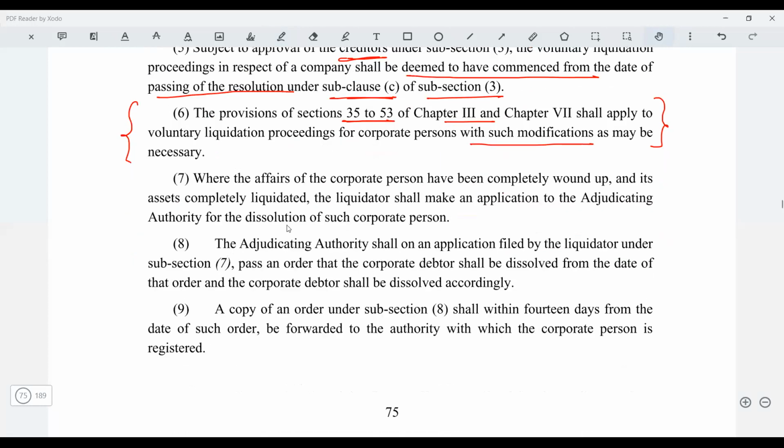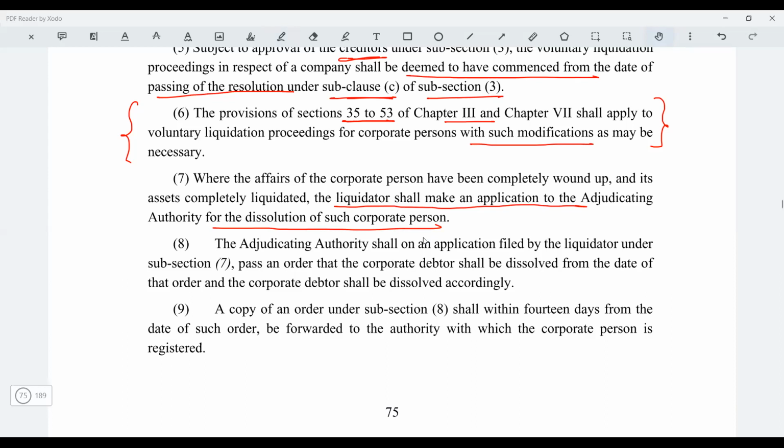Then where the affairs of the corporate person have been completely wound up and its assets are completely liquidated, the liquidator shall make an application to the adjudicating authority for dissolution of the corporate person. So this is basically your final report. This is the final report that will be submitted to the NCLT.